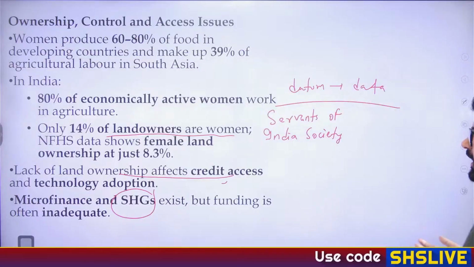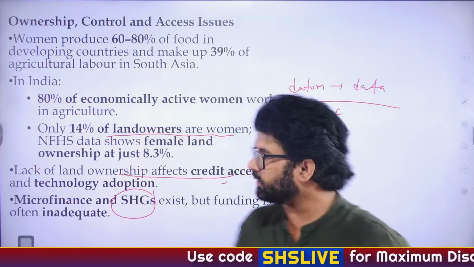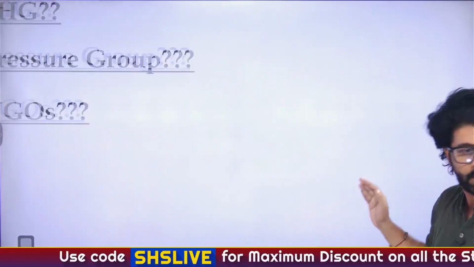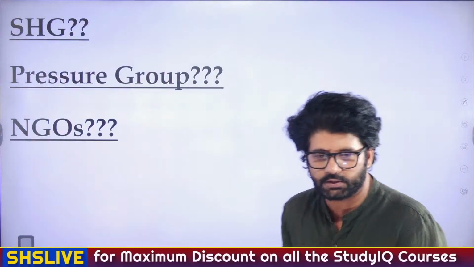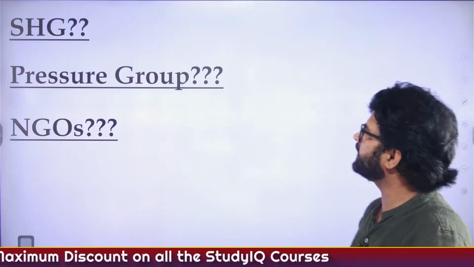So Servants of India Society was like, here again, as there are different terms, and if I'm not audible or not visible because I jump a lot, so please write it in the comment section.